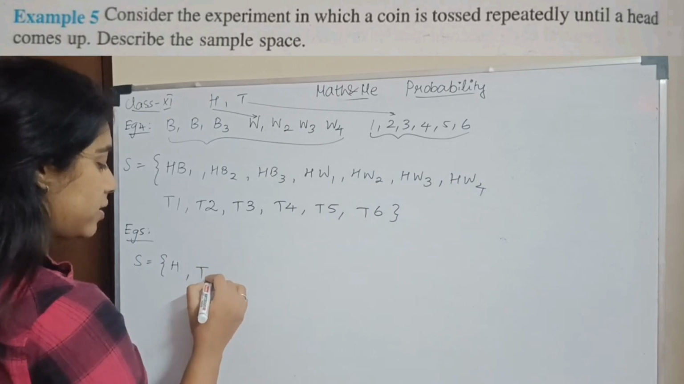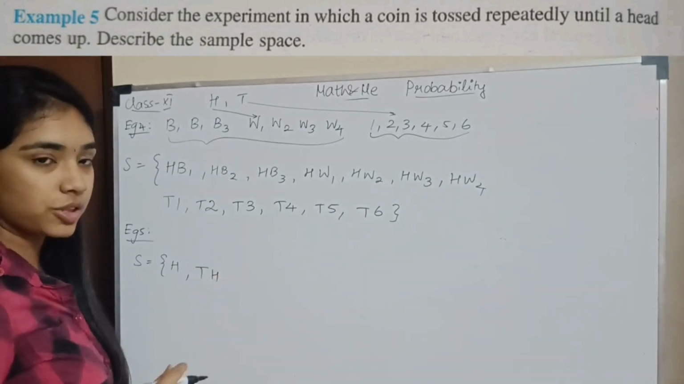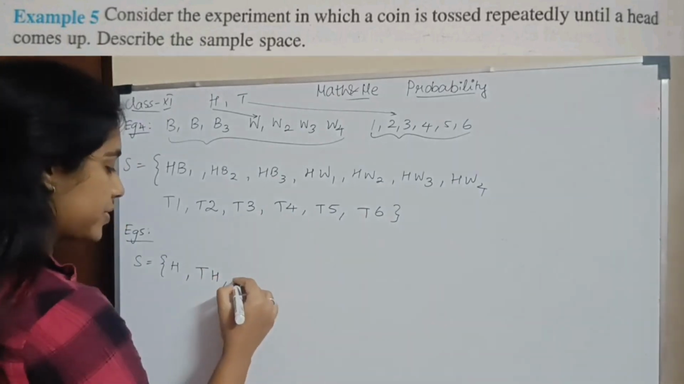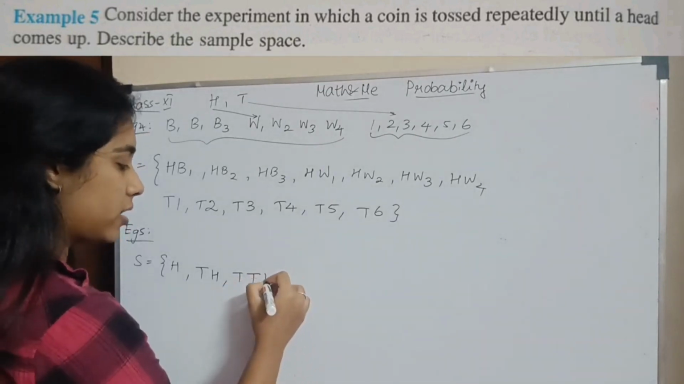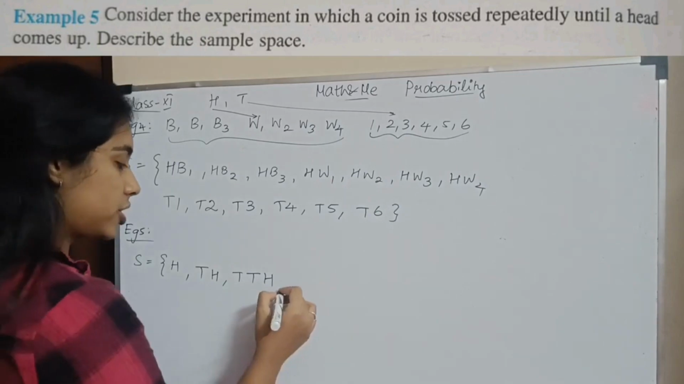Or first tail வரலாம், அப்புறம் head வரலாம். This is one option. You get a tail, then you get a head. Or you get a tail, then in the next throw you again get a tail, and in the third time, you can maybe get a head. So, this is one option.